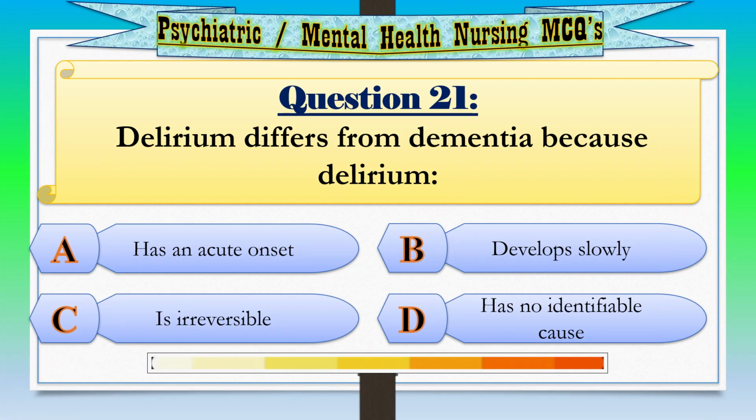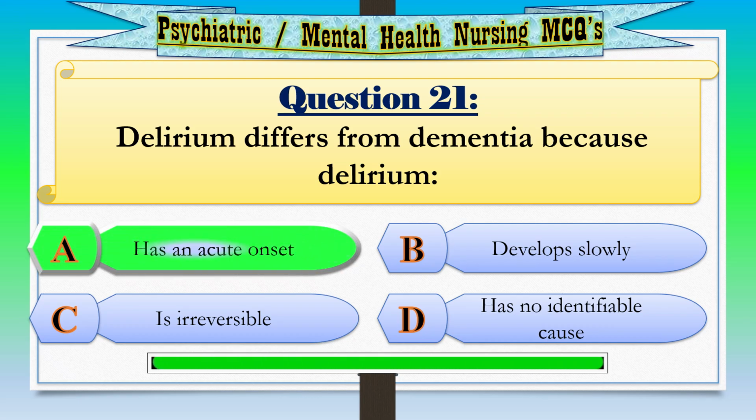Question 21. Delirium differs from dementia because delirium. Option A. Has an acute onset. Option B. Develops slowly. Option C. Is irreversible. Option D. Has no identifiable cause. Correct answer, option A, has an acute onset.